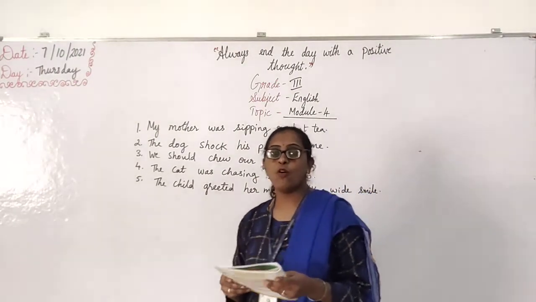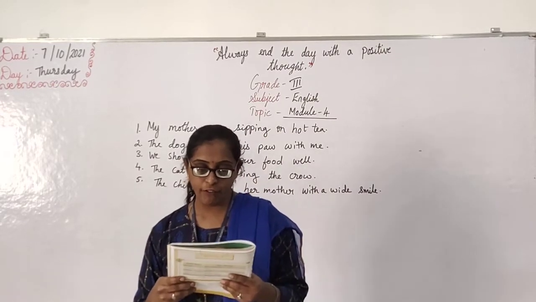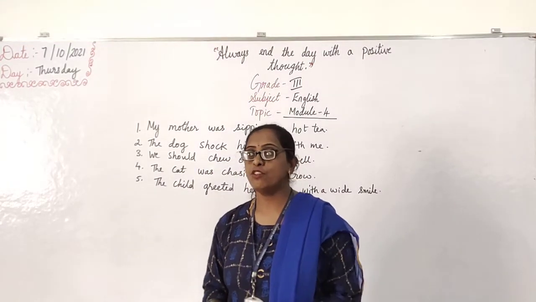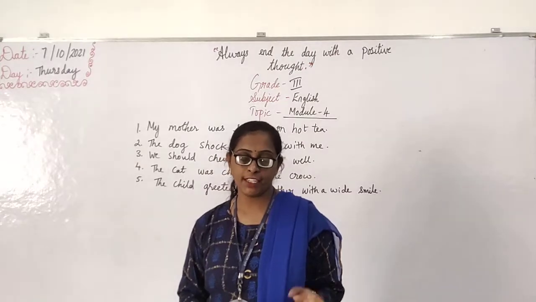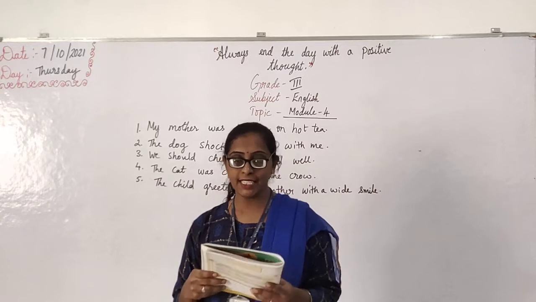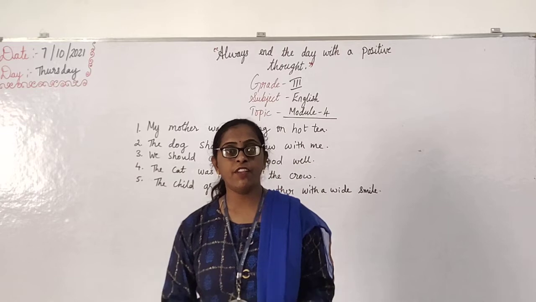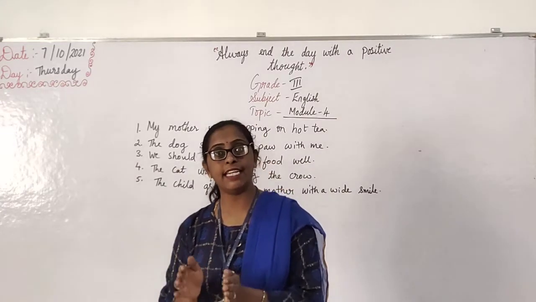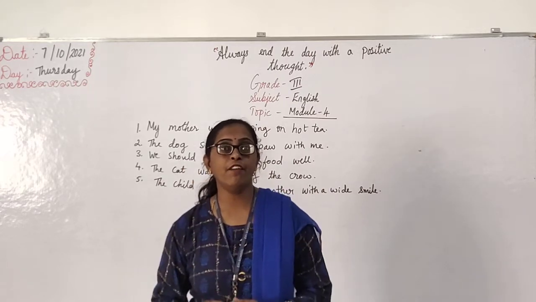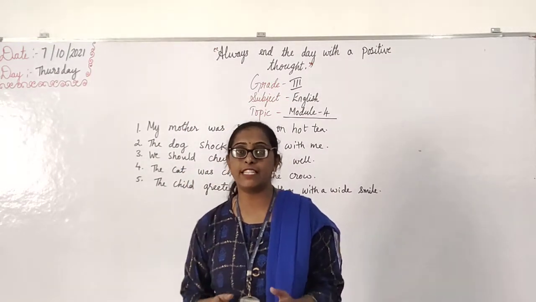Okay, next we have vocabulary suffix. A suffix is a letter or a group of letters added to the end of the word to form a new word. Okay, it is a letter or a group of letters which will be added in the end of the word to form a new word. When we add 2 or 3 letters at the end of a word, we get one more new word. So that is called a suffix.